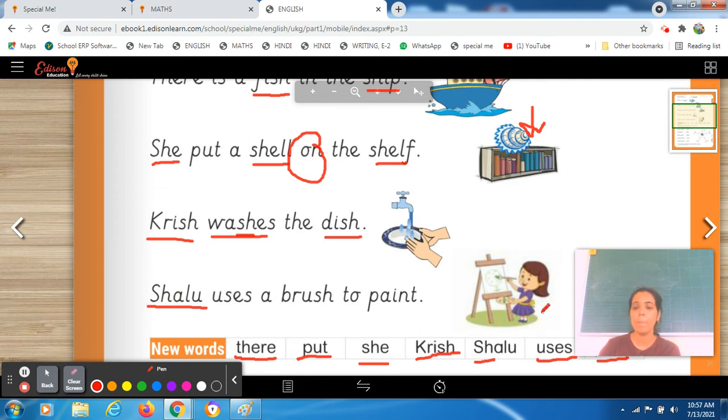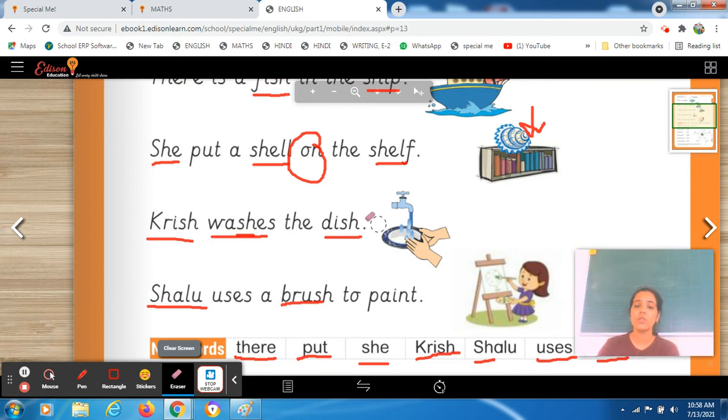See this one picture. So there is a girl. What does she do? She paints something, right? So let's read it. Shalu uses. Uses means जब आप किसी चीज का use कर रहे हो, इस्तेमाल कर रहे हो, right? Shalu uses a brush. Split the long word in different parts. Shalu uses a brush to पेंट करने के लिए शालू क्या यूज कर रही है? शालू यूज द ब्रश. ब्रश का यूज कर रही है टू पेंट हर आर्ट.